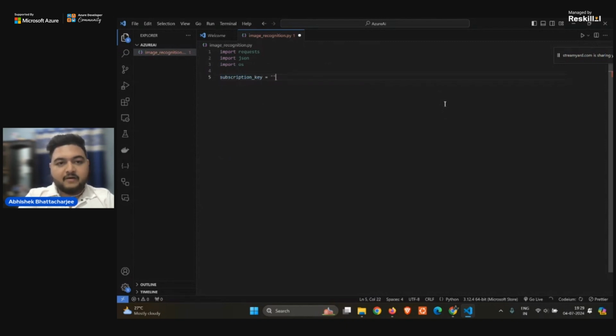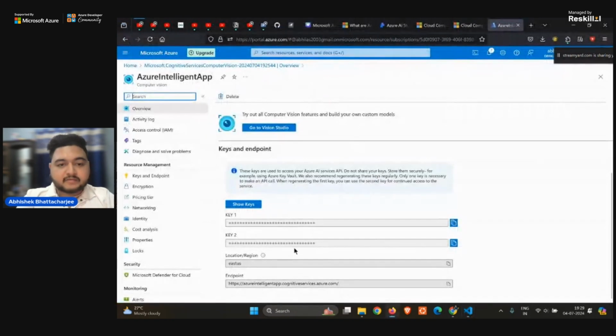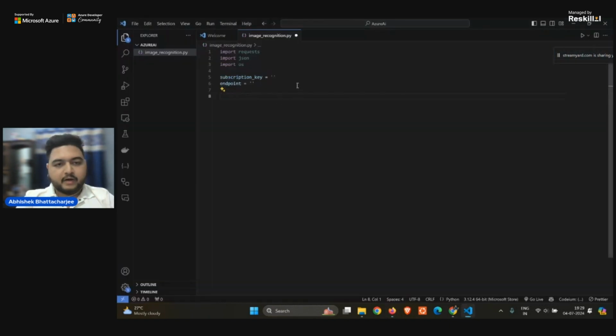I will be giving my own subscription key in a while that we will be pasting here. Apart from this, we will be giving the endpoint, right? This is the endpoint that we will be using. This is a key. You can copy any of the keys. You can either copy key 1 or key 2, and the endpoint would be this only. This is the endpoint that we will be pasting at the end. So I have now imported the modules as required, the subscription key and the endpoint.